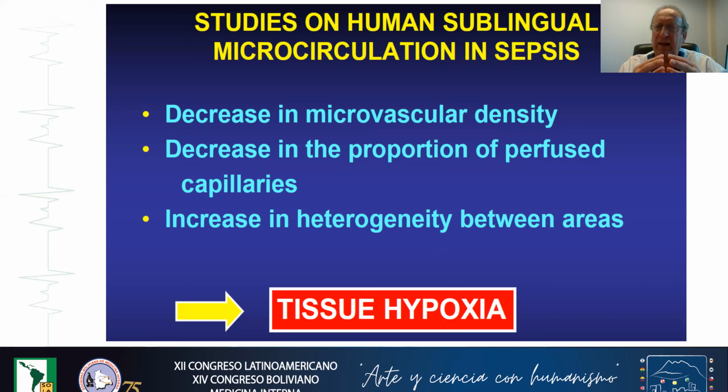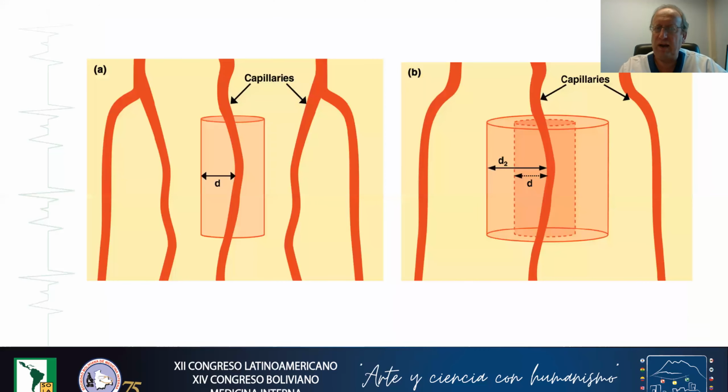in sepsis. Studies on human sublingual microcirculation in sepsis report clearly a decrease in microvascular density, a decrease in the proportion of perfused capillaries, and an increase in heterogeneity between areas. All those phenomena can lead to tissue hypoxia. For example, here, if some capillaries disappear because they are not perfused anymore, you can easily understand that the diffusion distance for oxygen from the capillaries to the cells will of course increase.